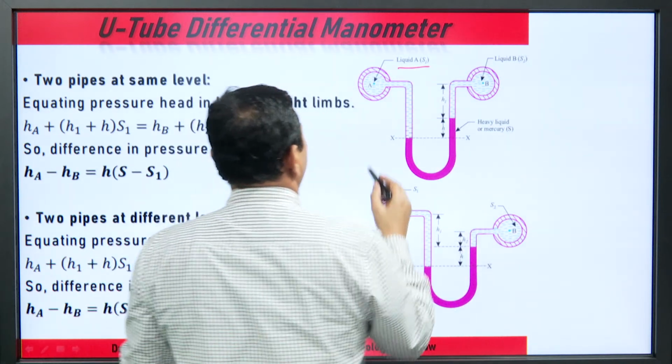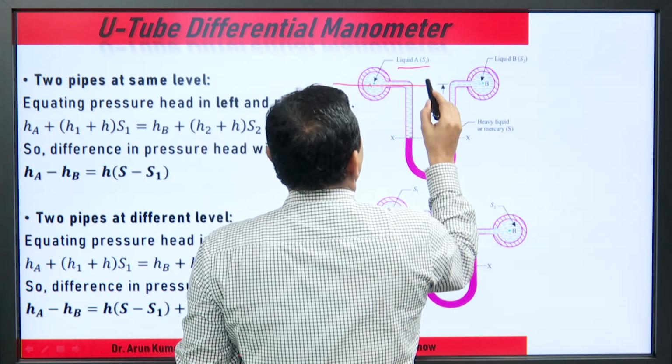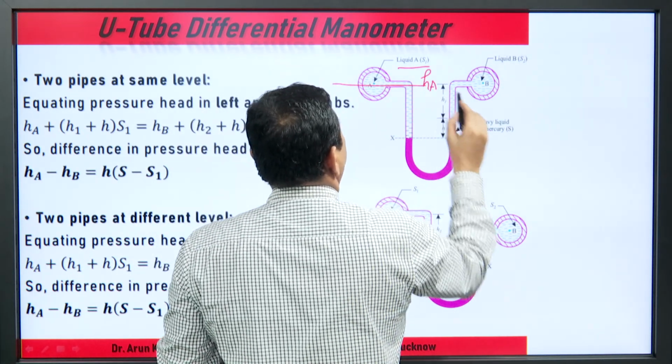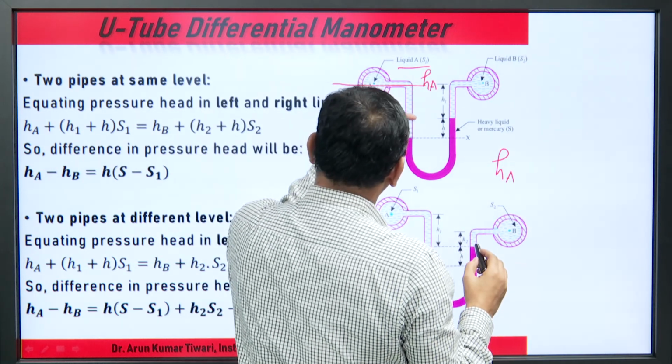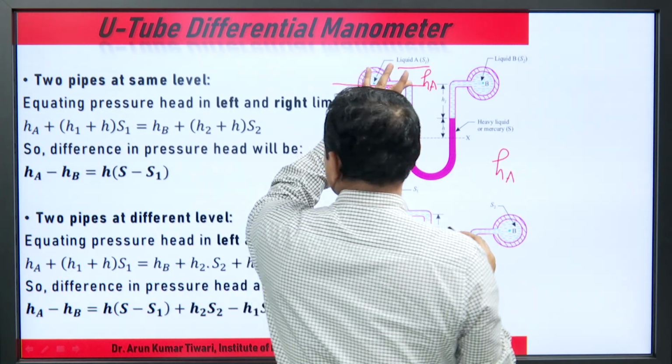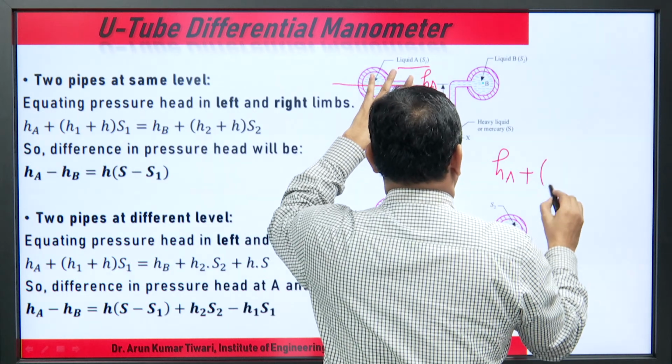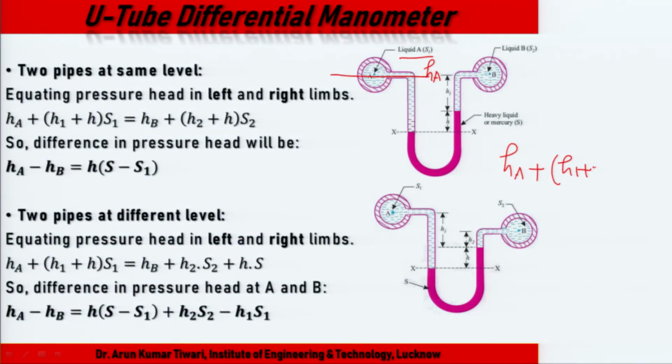Same concept. At this point what is the pressure? Pressure head is H_A. So H_A at this level, going down this height, H1 plus H, with specific weight S1.